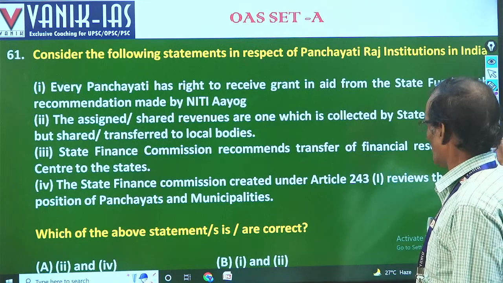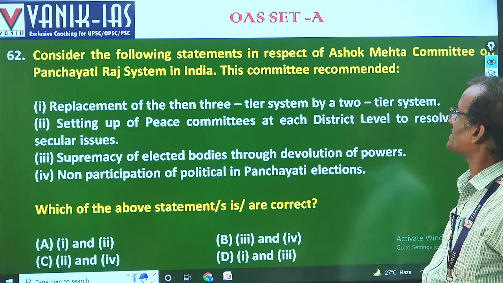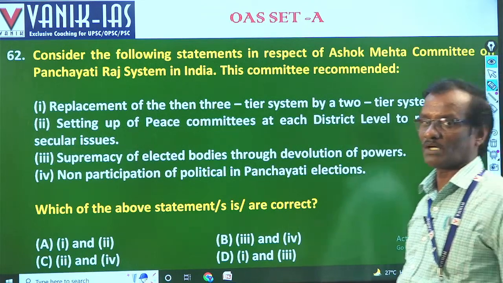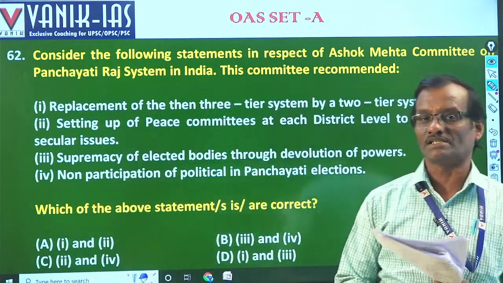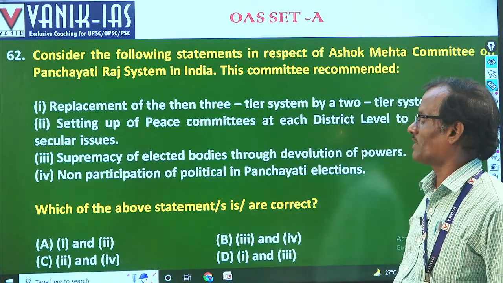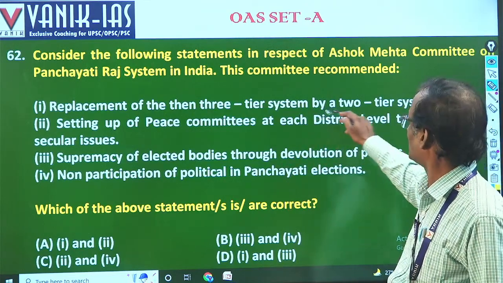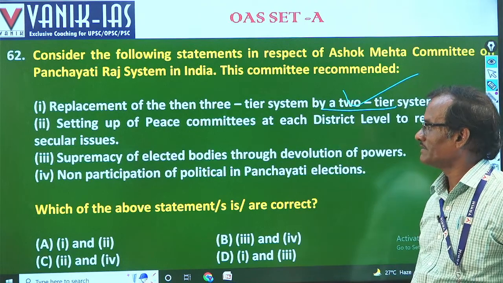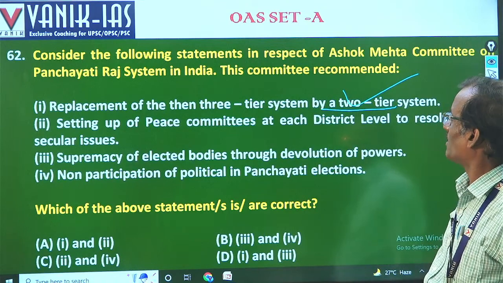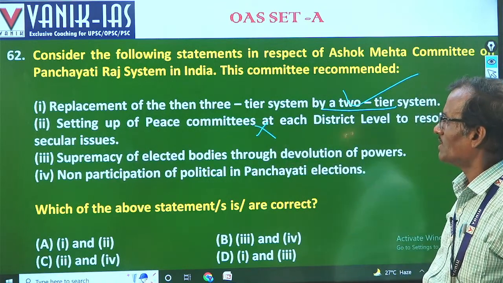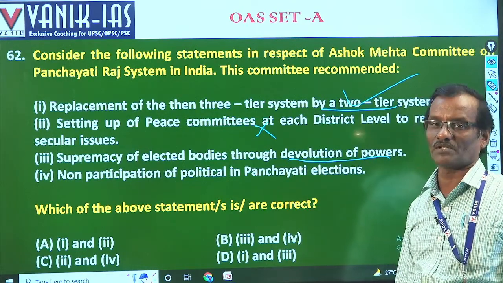Okay. Now 62. Consider the following statements in respect of the Ashok Mehta Committee. Ashok Mehta Committee was appointed in 1977 by the Morarji Desai government on Panchayat Raj, on the effectiveness of the functioning of the Panchayat Raj. So replacement of 3-tier by 2-tier was an outstanding recommendation of Ashok Mehta. Then setting up of a peace committee is not mentioned, it's not sure. Supremacy of elected bodies through devolution of powers was also there because it provided for direct elections.